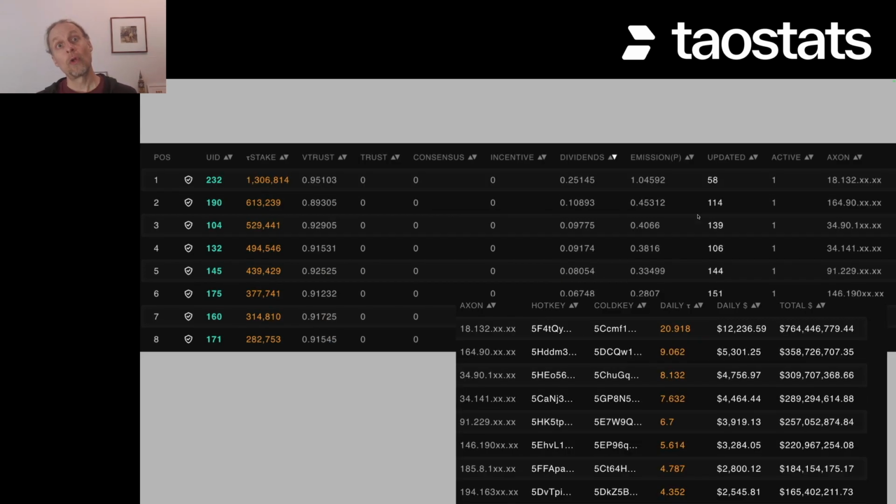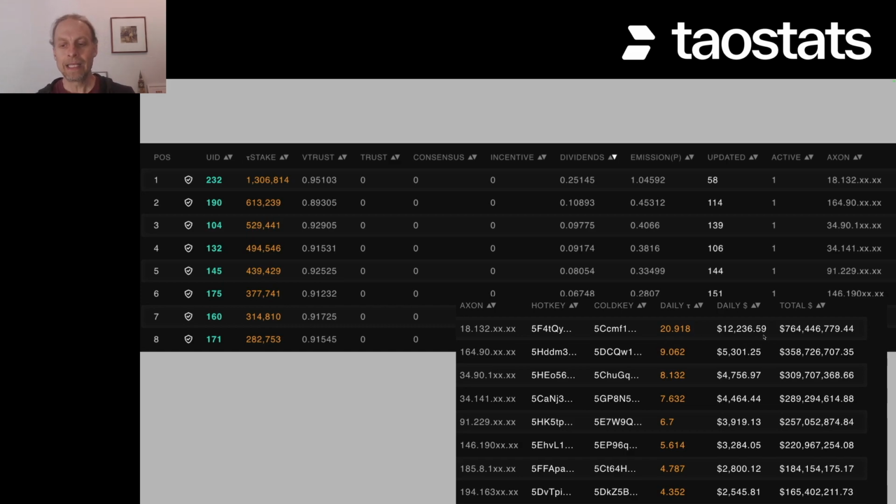If we continue scrolling across the metagraph for a subnet, I just flipped it down here so it all fits on one screen. We can see the IP, the hotkey, the coldkey, and then the daily tau. And this daily tau is the emission times 20. There are 20 epochs in a day, and this is actually really nice math, right? 1.05 times 20 gives you 21. I can do that math almost in my head.